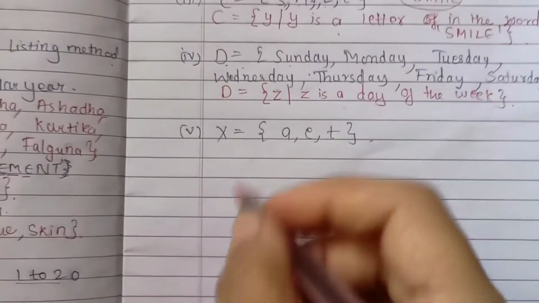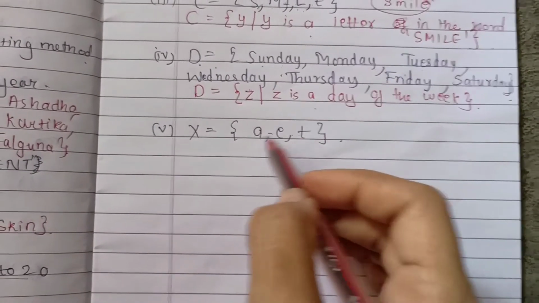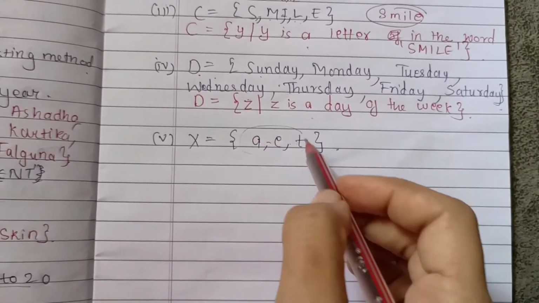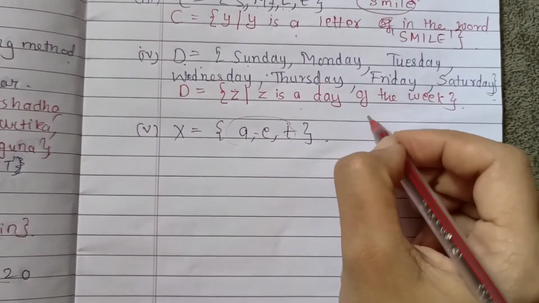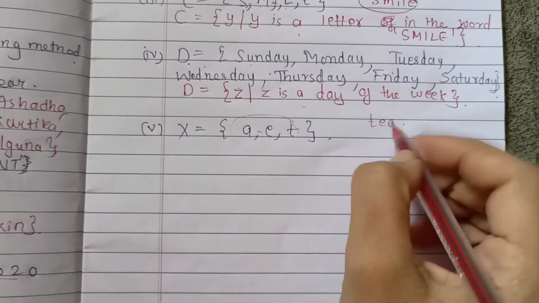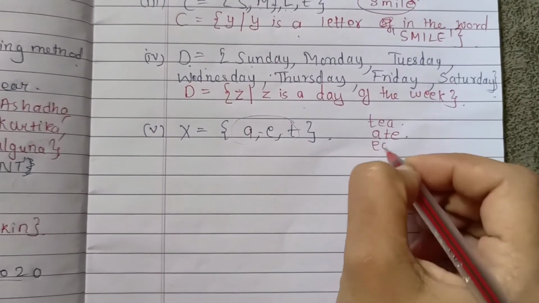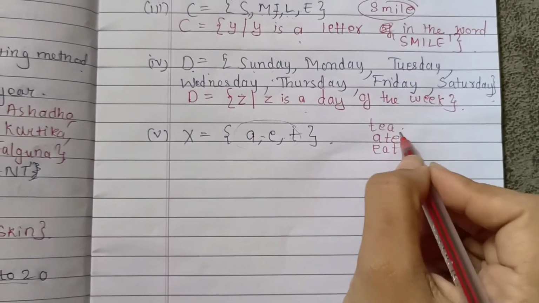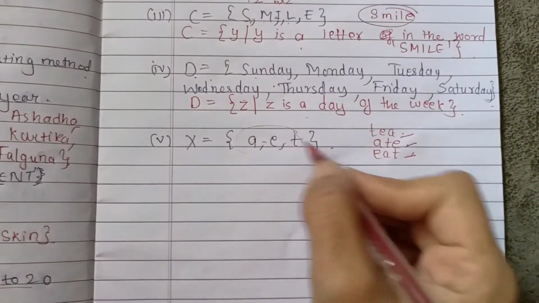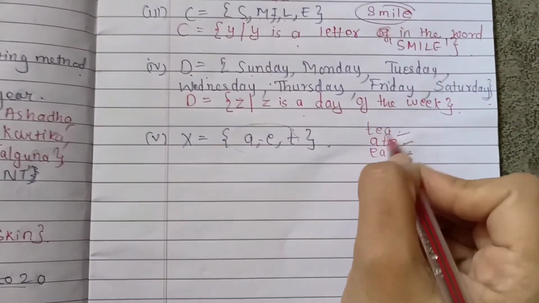Now here 3 letters are given. These letters together can form the word T-E-A or 8, correct? Or we can write it down as eat. So it consists of letters in the word either tea, ate or eat.